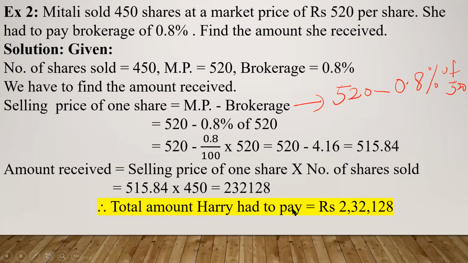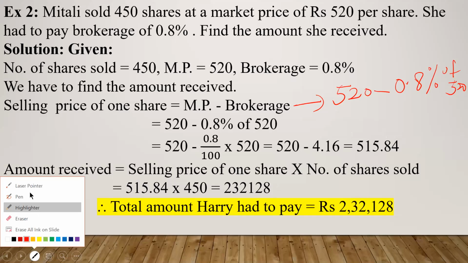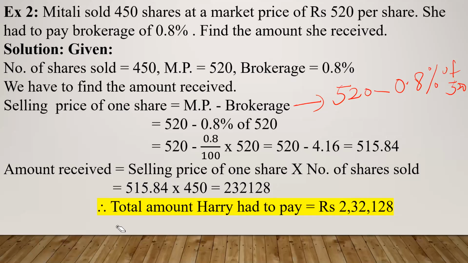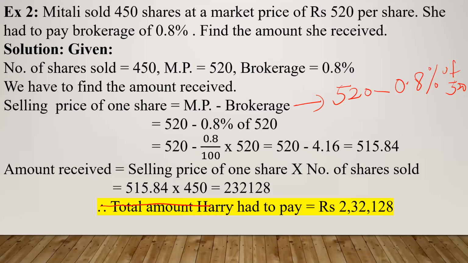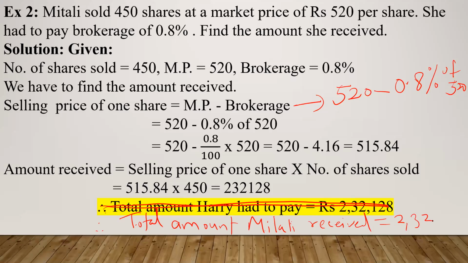Therefore, total amount Harry received, sorry, this is by mistake. I think this is wrong. So this has to be cancelled. So the total amount, therefore, total amount Harry received is how much? 2,32,128 rupees. Rupees this much.